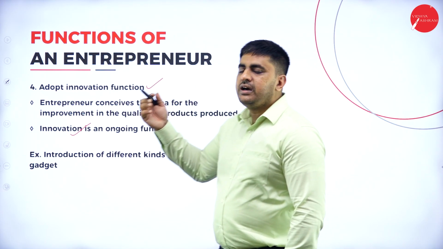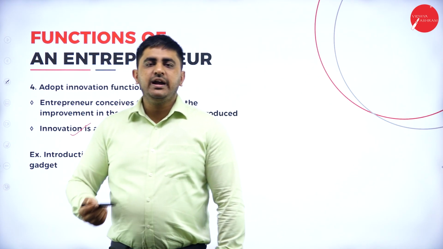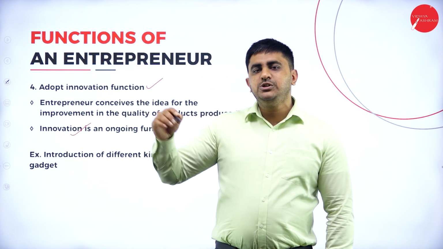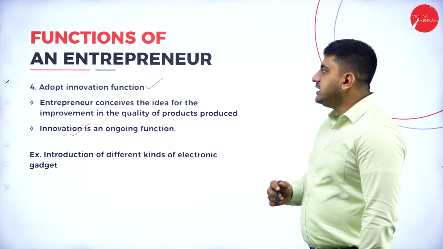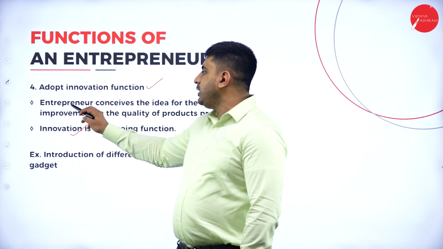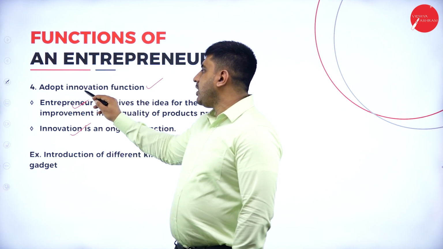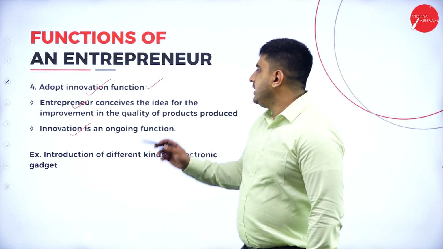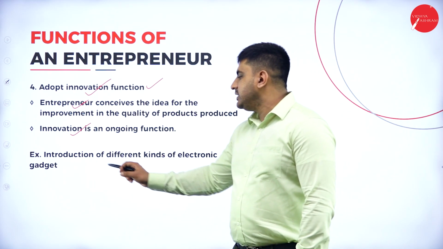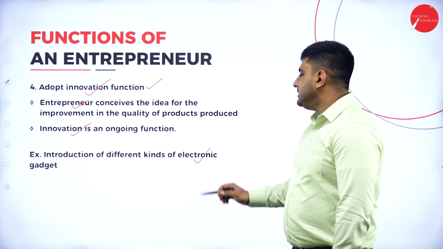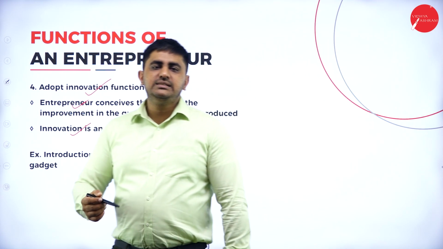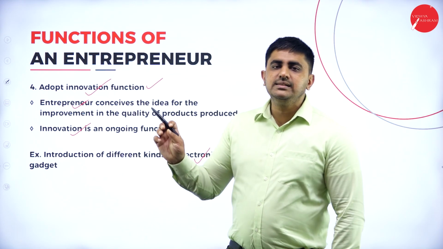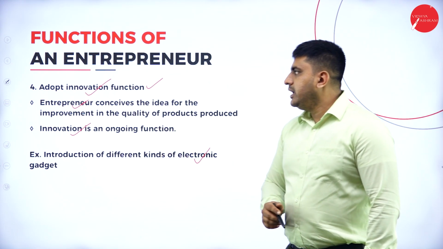So being an entrepreneur, if you are coming out with the same kind of product over and over again, at one particular point of time the demand will saturate. So it is very essential from an entrepreneur's point of view that he innovates the product so that he can increase the sale. This is regarding your innovation function. For example, introduction of different kinds of electronic gadgets. That is, if you are giving the same features over and over again, people will not buy. You should come out with something new. That is innovation. So this is the last function of an entrepreneur.